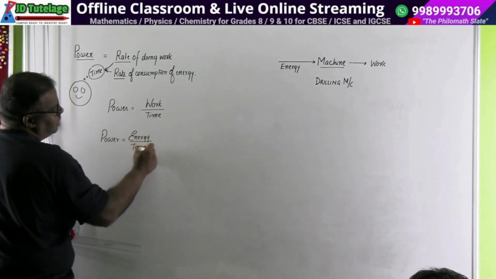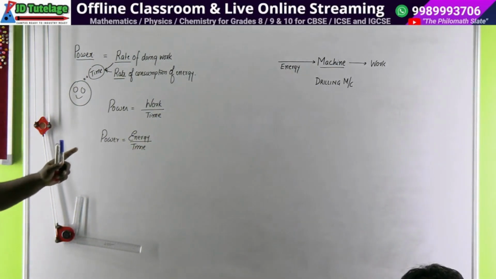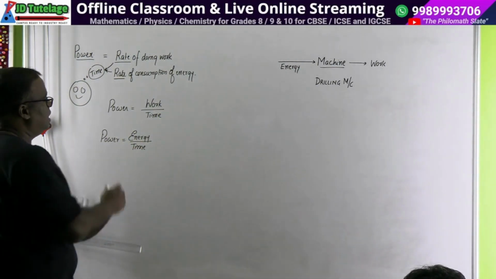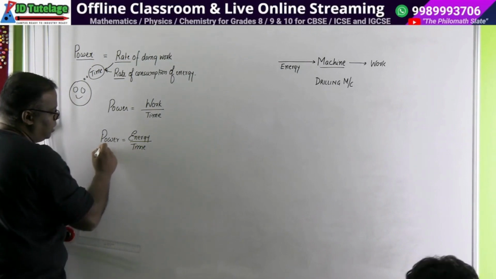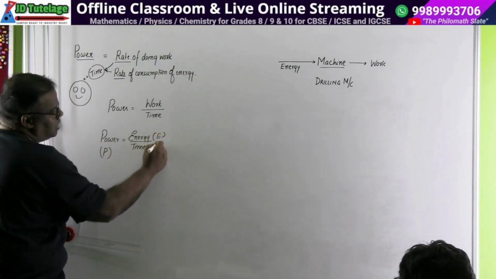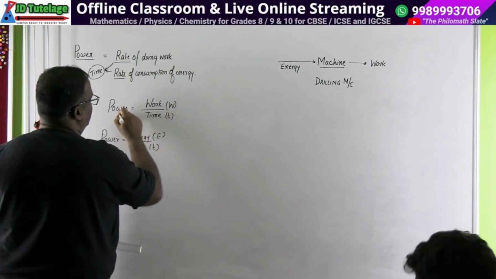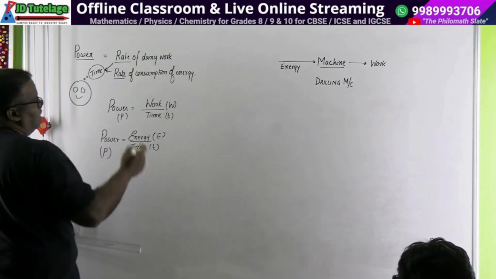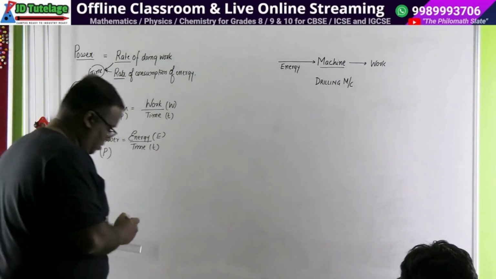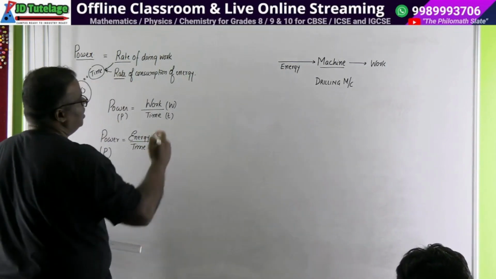एक ही बात है, कितना काम कर रहा है पर यूनिट टाइम या कितना एनर्जी पी रहा है पर यूनिट टाइम. So let's bring our notations for this. Power is denoted by P, energy by E, time by T, work by W. So, let's see now after incorporating the units. अभी मजा आएगा समझने में, रुको.